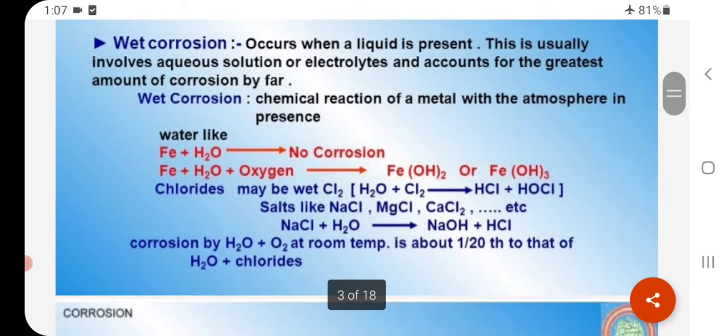Chlorides may be wet: Cl2, H2O plus Cl2, HCl plus HOCl. Salts like NaCl, MgCl2, CaCl2, etc. Corrosion by H2O plus O2 at room temperature is about 1/20 of that of H2O plus chlorides.